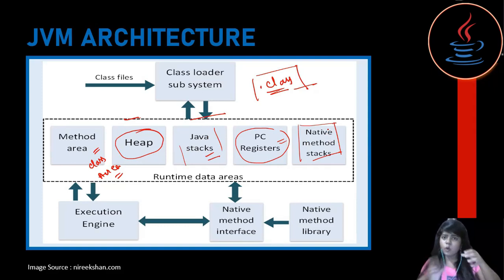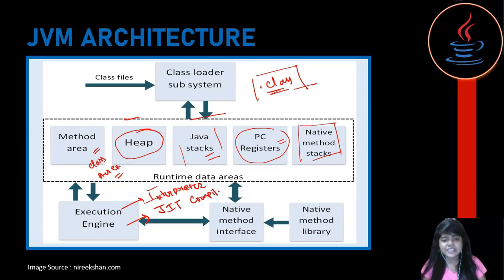So firstly, we load that class file, the bytecode verifier verifies it, and it goes into memory. Now it's time for execution. In the execution engine, we have our interpreter, our JIT compiler, also known as the just-in-time compiler, and our garbage collector.